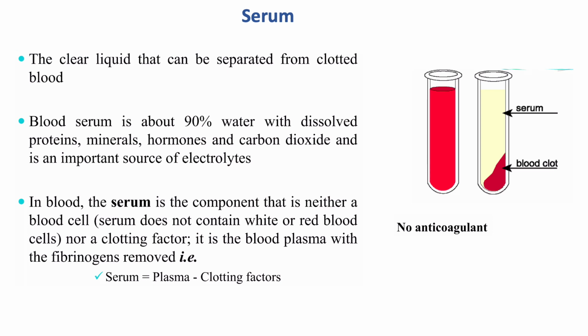Now before that, what is serum? The clear liquid that can be separated from the clotted blood is the serum. Blood serum is about 90% water with dissolved proteins, minerals, hormones, and carbon dioxide, and is an important source of electrolytes. In the blood, serum is the component that is neither the blood cells, that is, serum does not contain the white or red blood cells, and it does not contain clotting factors. It is the blood plasma with fibrinogens removed. So serum is basically the plasma minus the clotting factors.